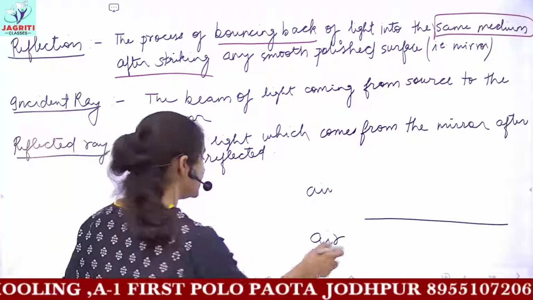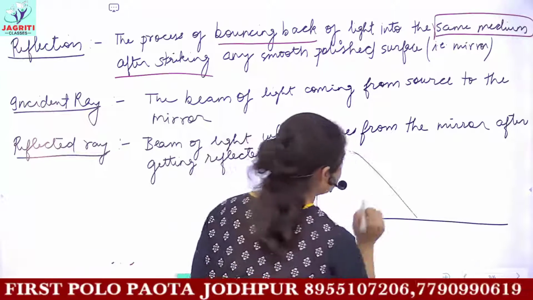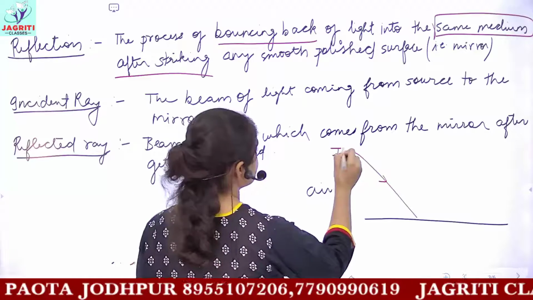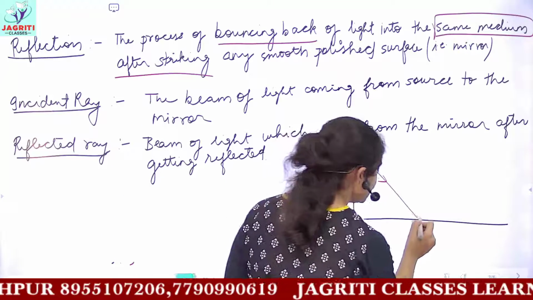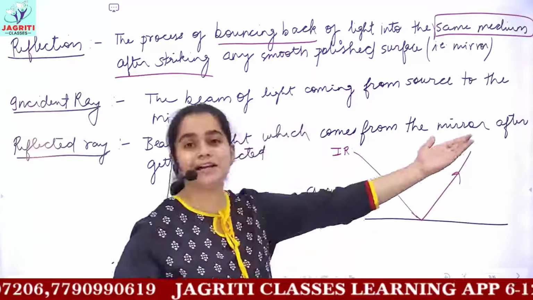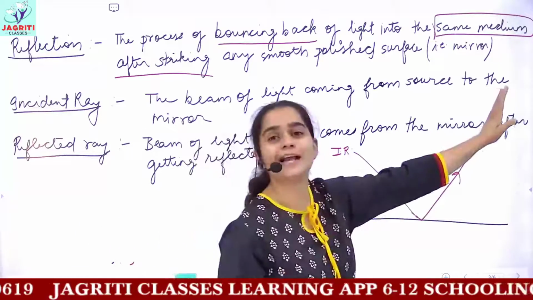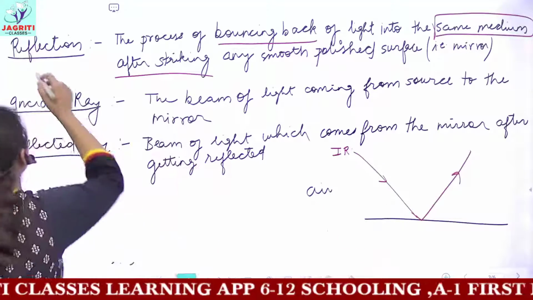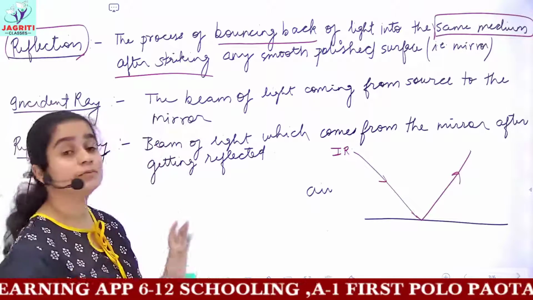And hence we say that when the light ray is coming from the air medium, this one would be the incident ray. And then when it gets reflected from the mirror, it goes back into the same medium. That is, it came from the air and after reflection it went back into the air itself. This kind of phenomenon is called reflection. This is the basic difference in the two terms which we will be seeing.